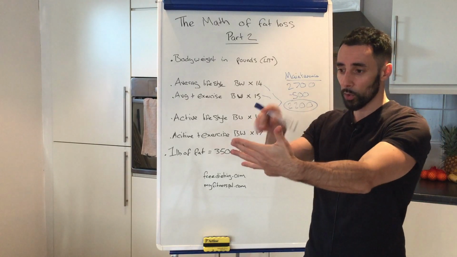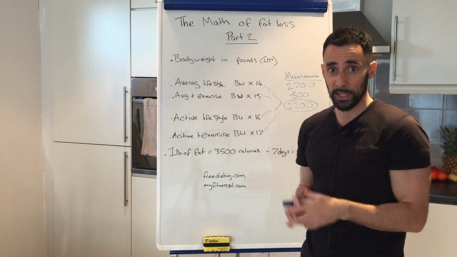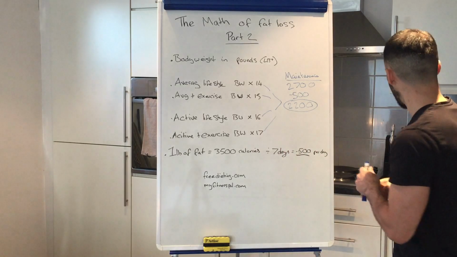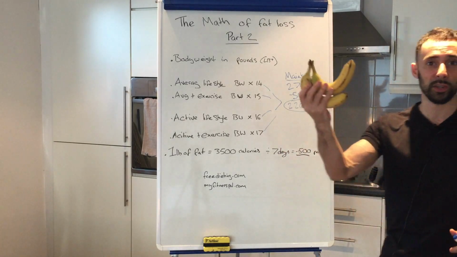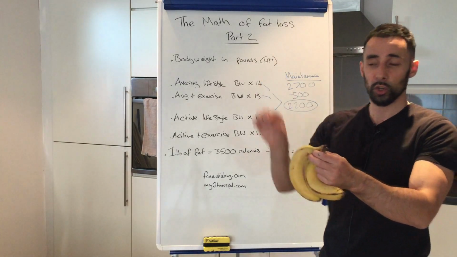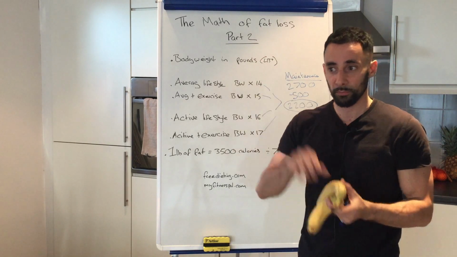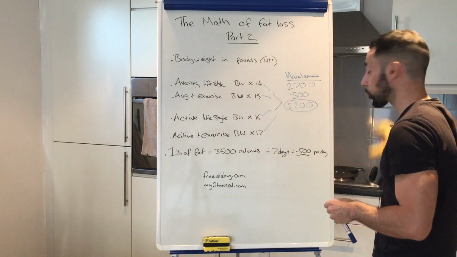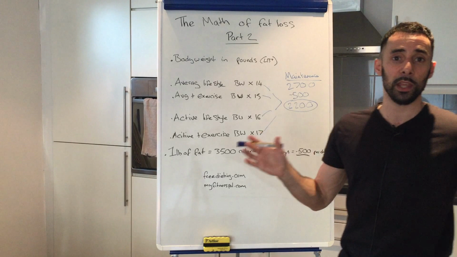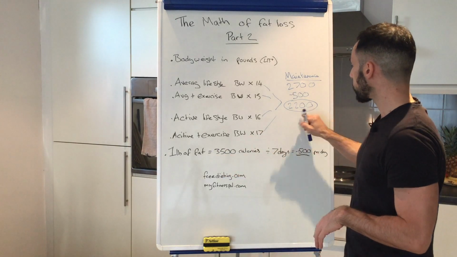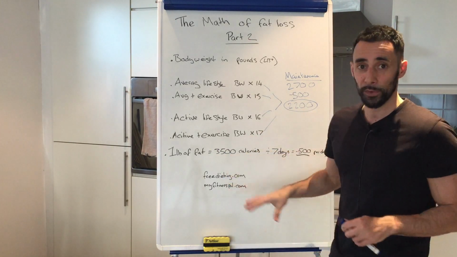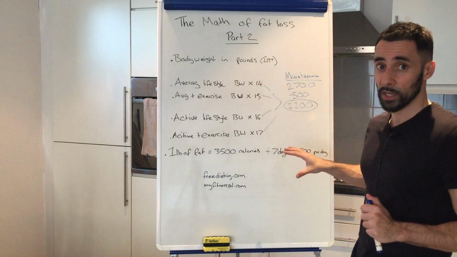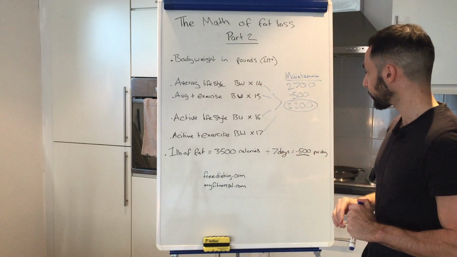There's a button on the top you press, and you can scan the barcode on the foods that you're eating. If you don't have a barcode on the food, if you've got a banana, for example, there's a search function. You just search for banana at the top, press enter when banana pops up, and it'll track the calories. So it'll track everything for you nice and easily. Just make sure to save your fat loss number in MyFitnessPal manually. Don't let MyFitnessPal work out the numbers for you.